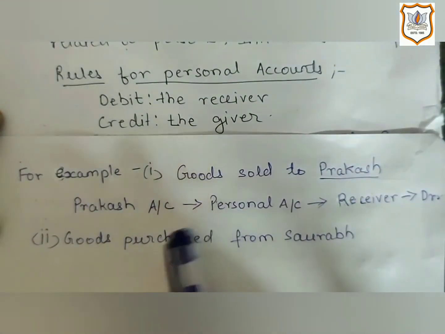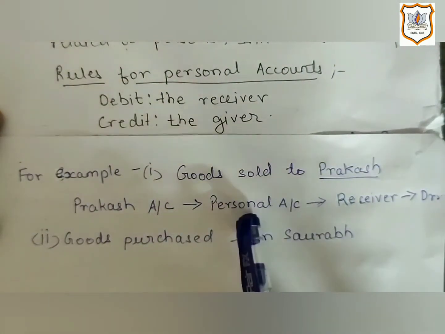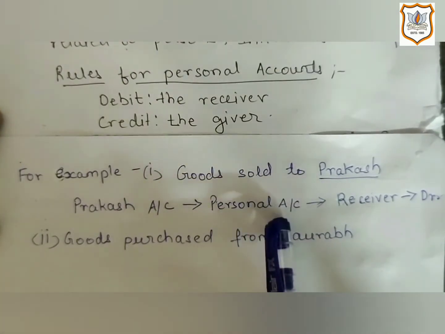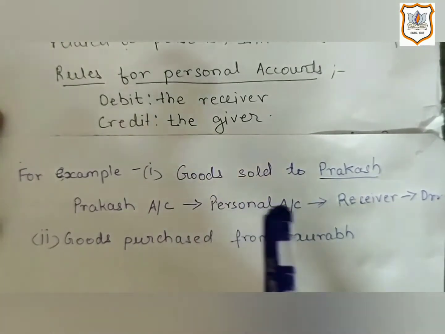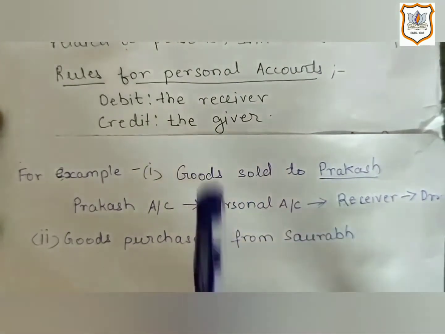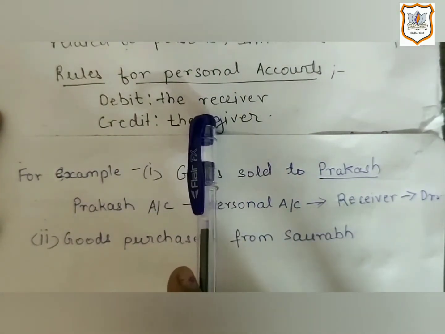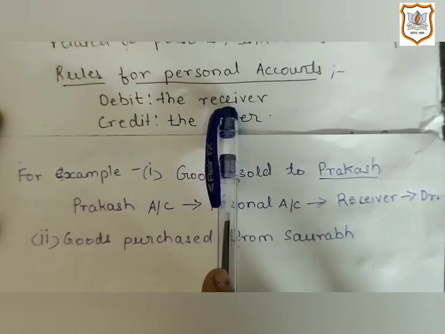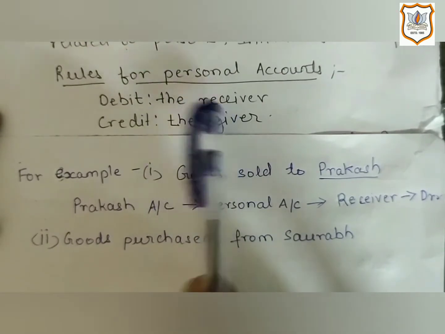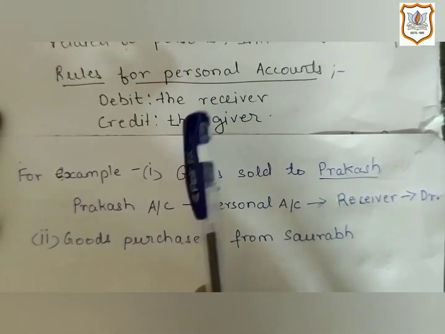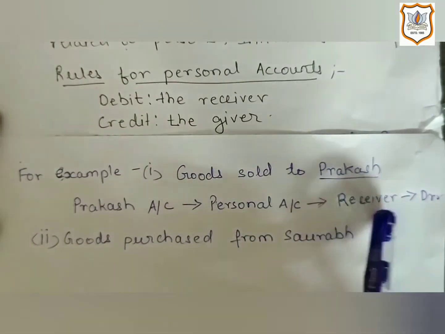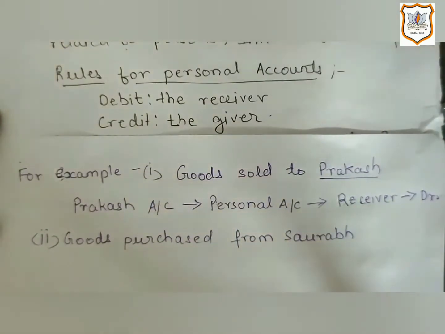So what did we do here? First we identified the personal account. In this transaction, we identified that Prakash is a personal account. And as he is receiving the benefit in the form of goods, what does our rule say? Debit the receiver. Rule of personal account is debit the receiver. If the person is receiving the benefit, then his account must be debited. That's why, as he is a receiver of the benefit, we have debited his account.